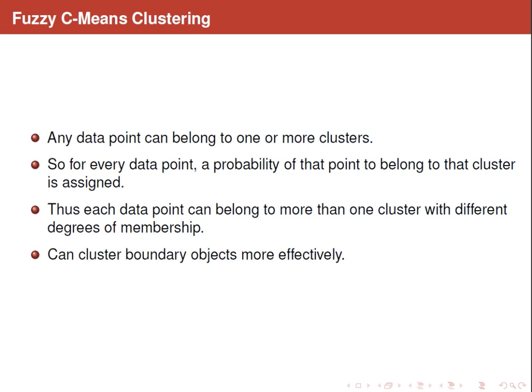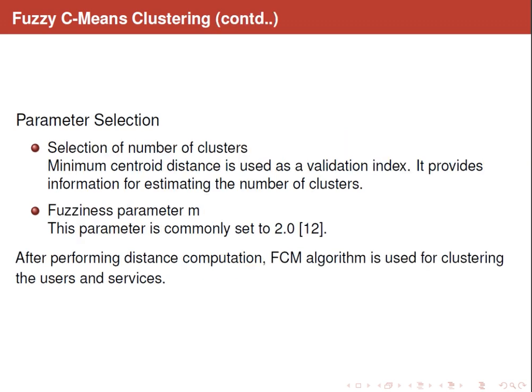Fuzzy C-means clustering, or FCM algorithm. It allows each data point to belong to one or more clusters with various degrees of membership. In order to achieve this, the probability of that point to that cluster is calculated. The advantage of using the FCM algorithm is that it can cluster boundary objects more effectively.